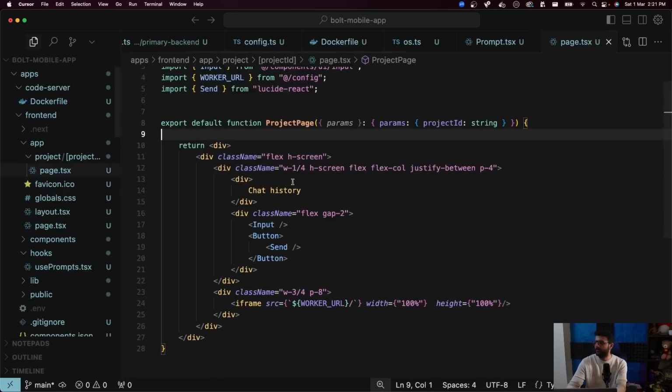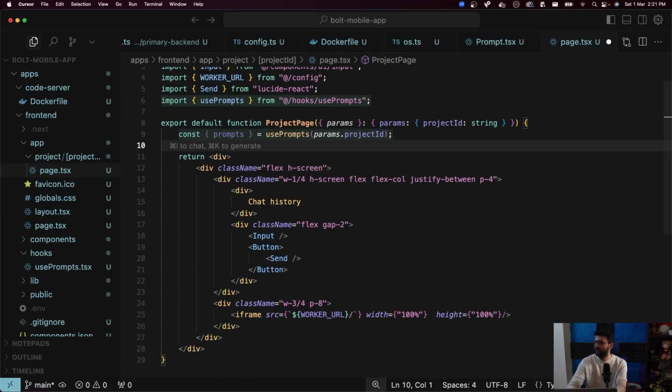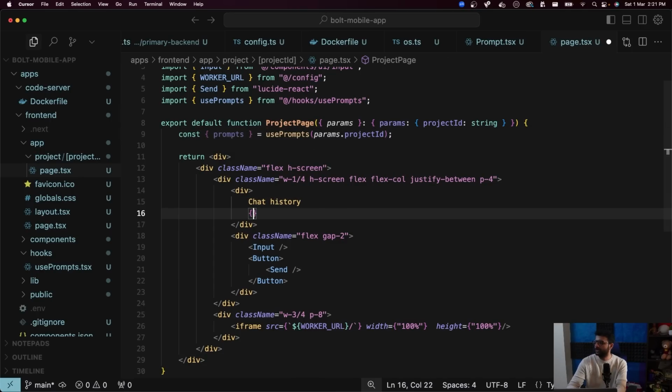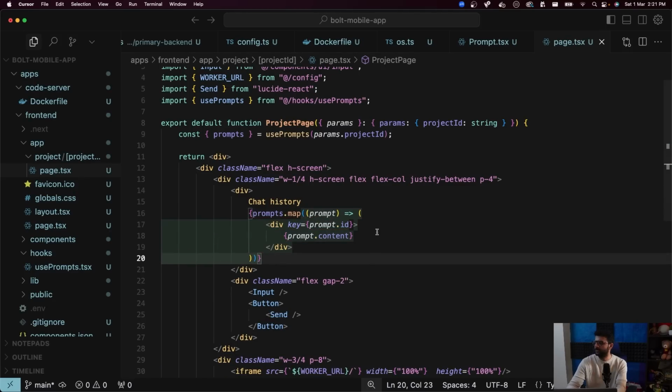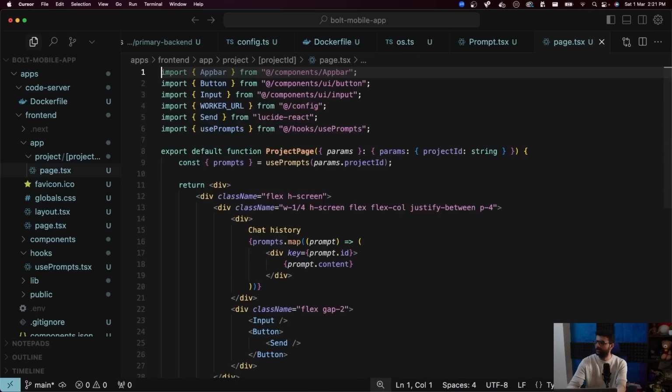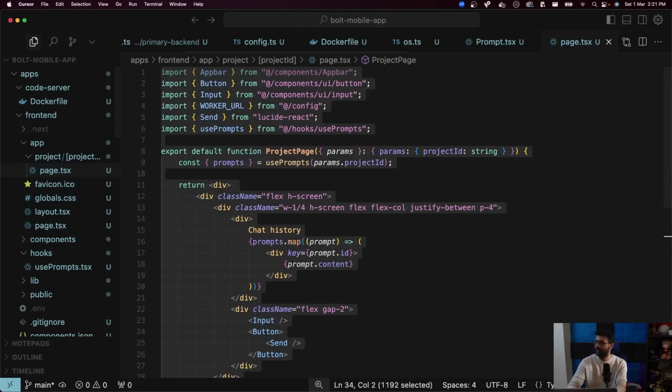So here we will do use prompts. Perfect. Love AI. I do it so fast. At least in pressing tabs. And here I need to, chat history is nothing but prompts dot map prompt and just the content of the prompt. That looks decentish. Let's see. Use client where. Yeah, here.